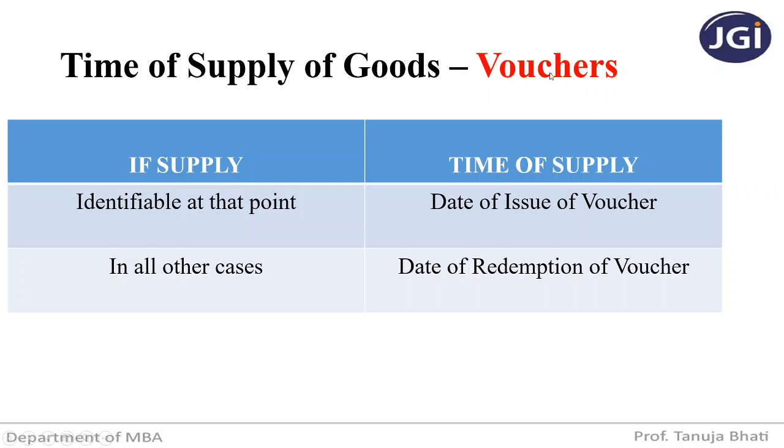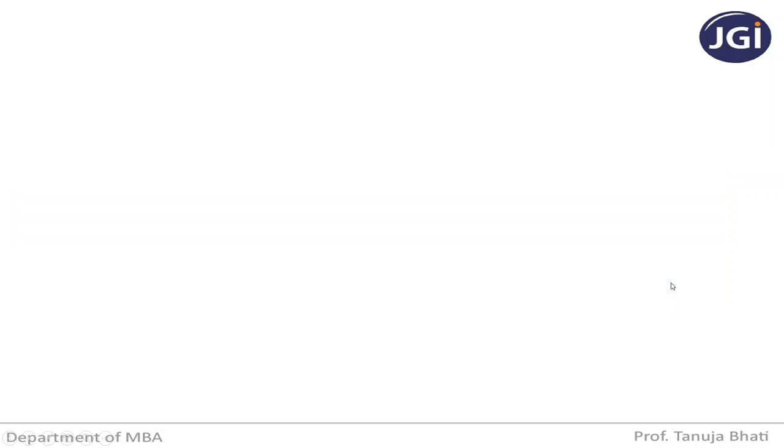So a quick recap: in case of vouchers, if supply is identifiable, like if the supplier knows what is going to be redeemed against that voucher, it is going to be the date of issue of voucher. Now if he doesn't know at the time of issuing the voucher what will be redeemed, then the time of supply will be the date of redemption of voucher.